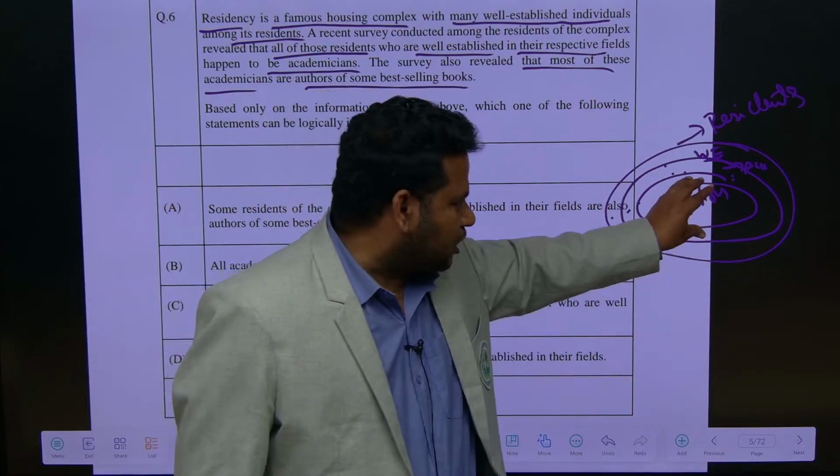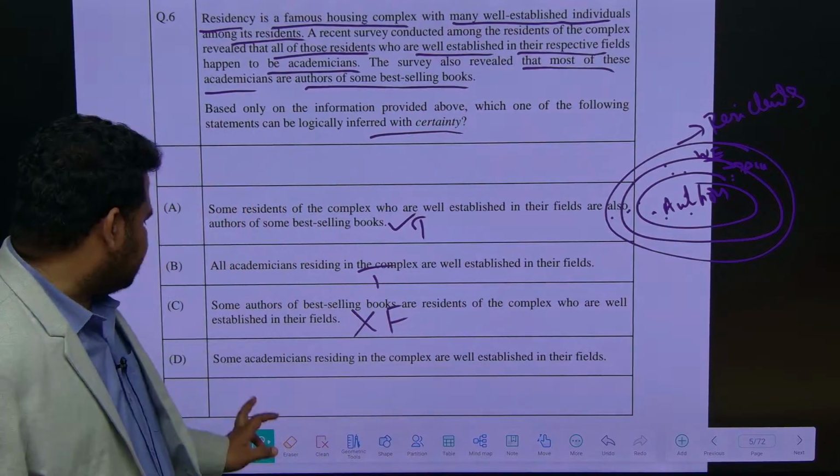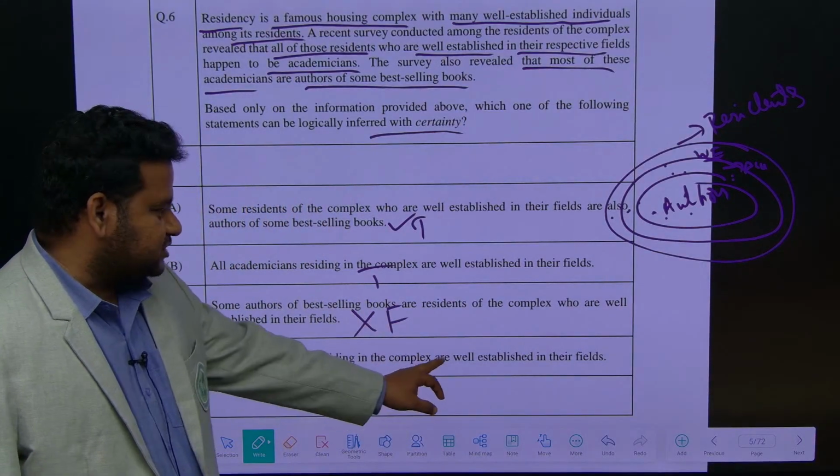It is not some others. All the others are well established. So this is a wrong statement. This is false. Okay. Some academicians residing in the complex are well established in their fields.